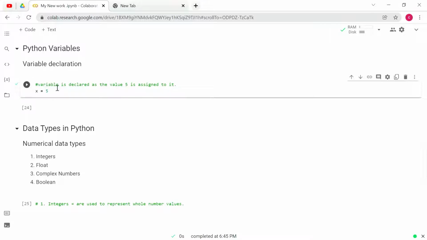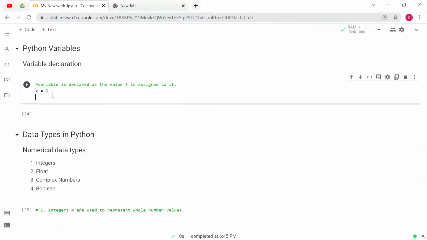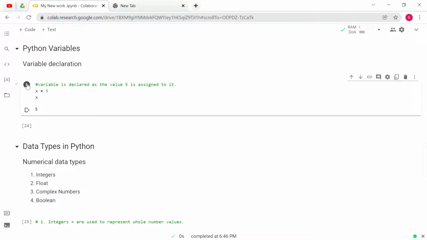Oh, we can't see anything. What is the reason? We have just declared only. If we want to see the output, just press enter and write x once more and run the code. So after that we can see the output as 5. So this is called variable declaration in Python.